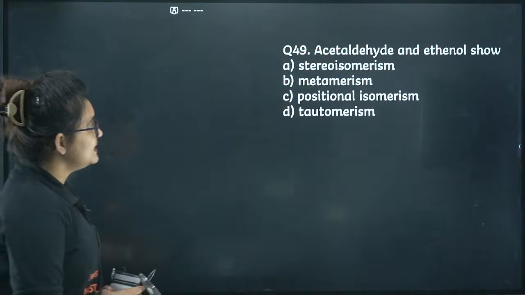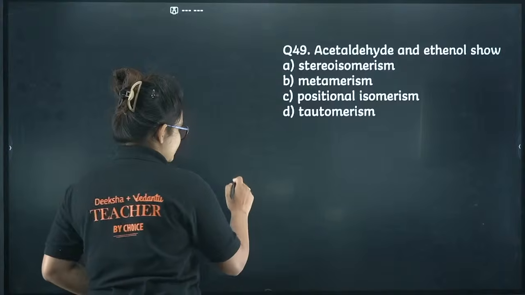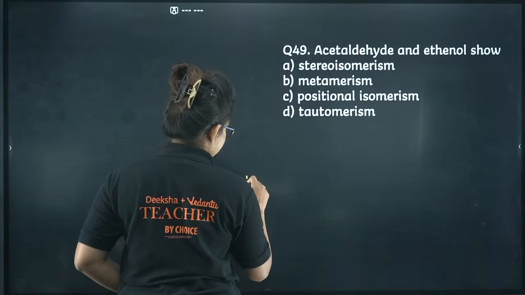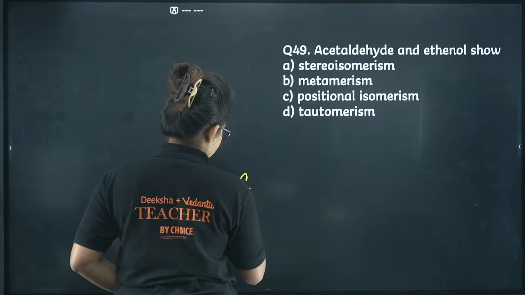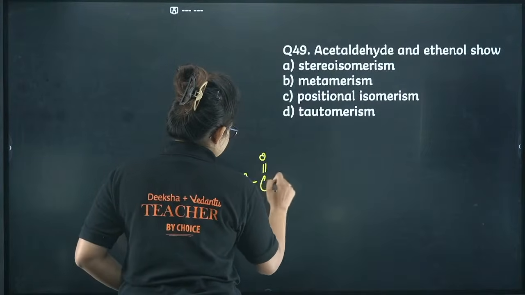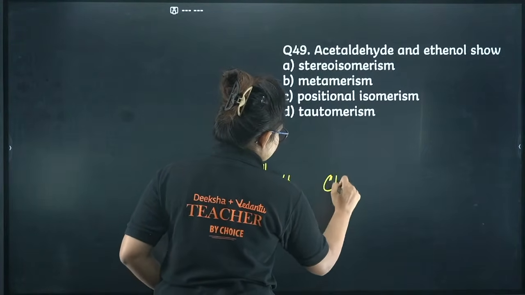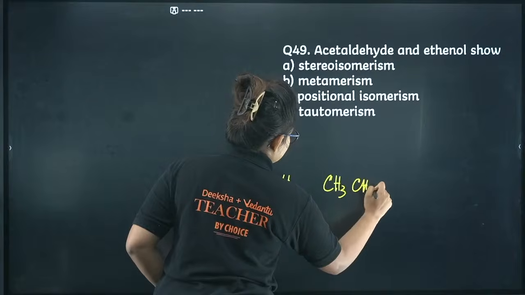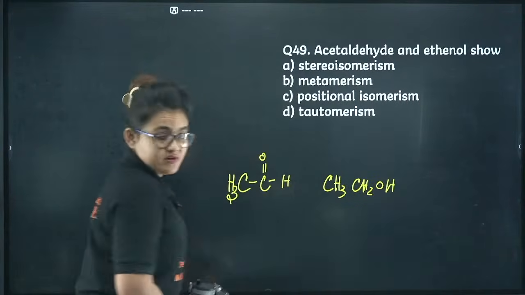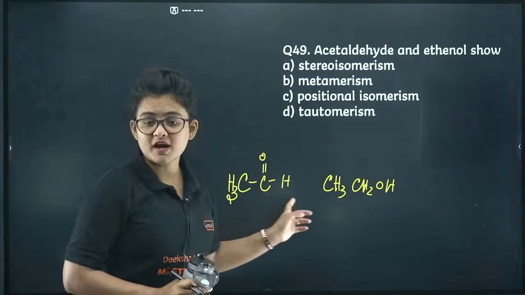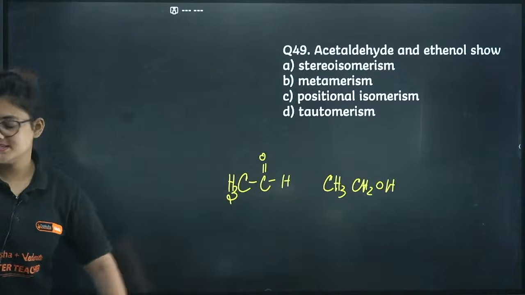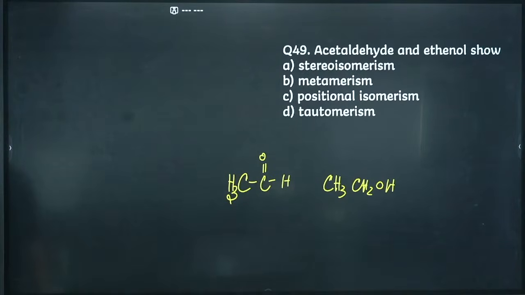Acetaldehyde and ethanol. Acetaldehyde is something like this, right? And ethanol is CH3CH2OH. The formula is same, but the functional group is different. In one case it is aldehyde, in one case it is alcohol, right?